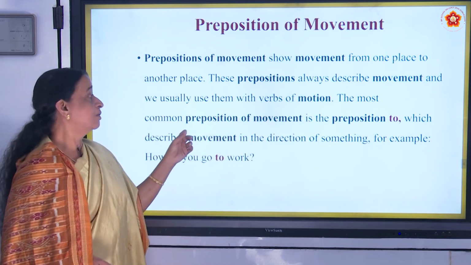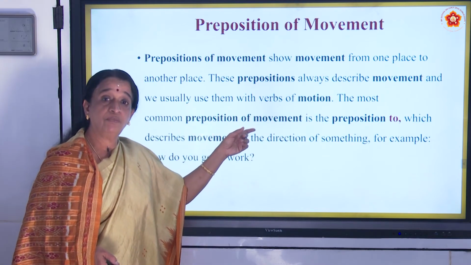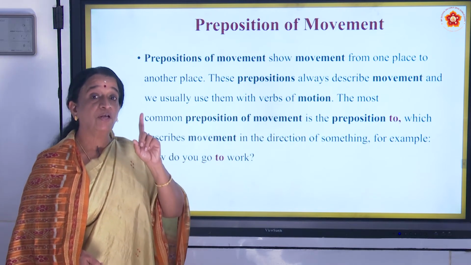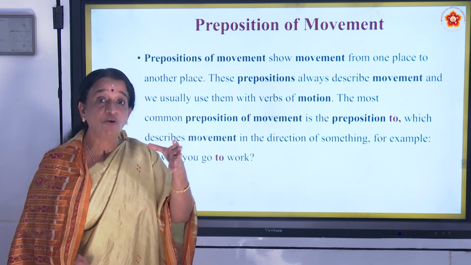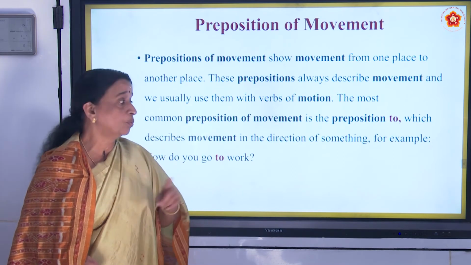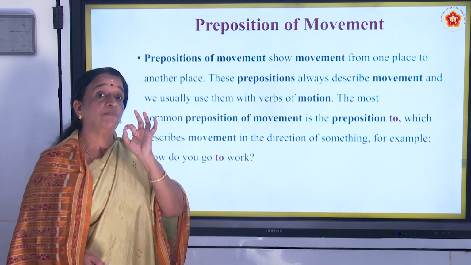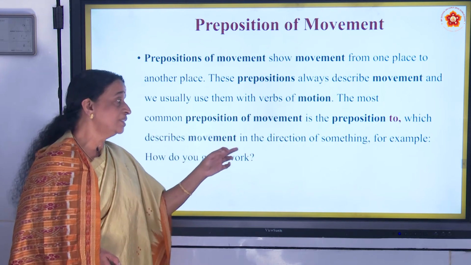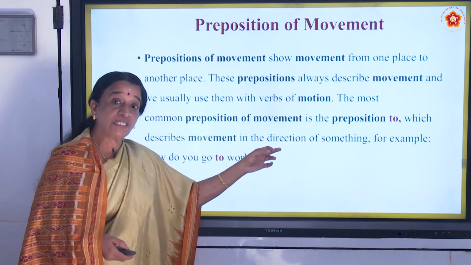The most common preposition of movement is the preposition to. So when it is a preposition of movement, we use to. That is the most important preposition of movement, which describes movement in the direction of something.